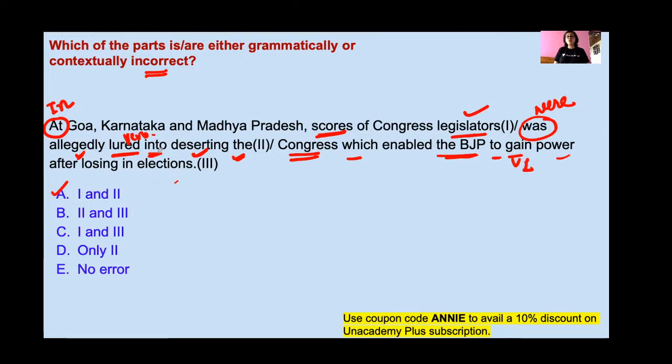So here what will be the right preposition, in or into? Please look at this: these people were lured into deserting something, which means they were enticed, or provoked, or convinced for deserting.